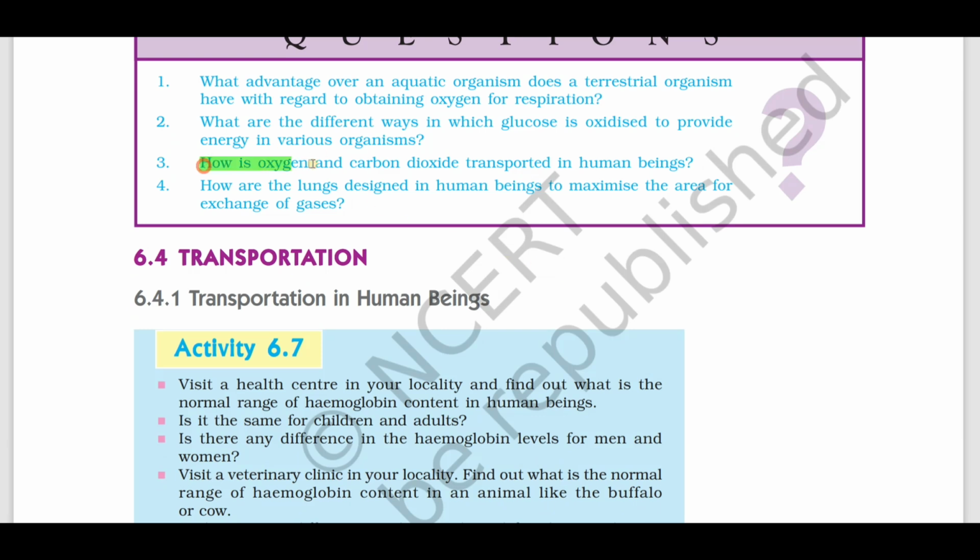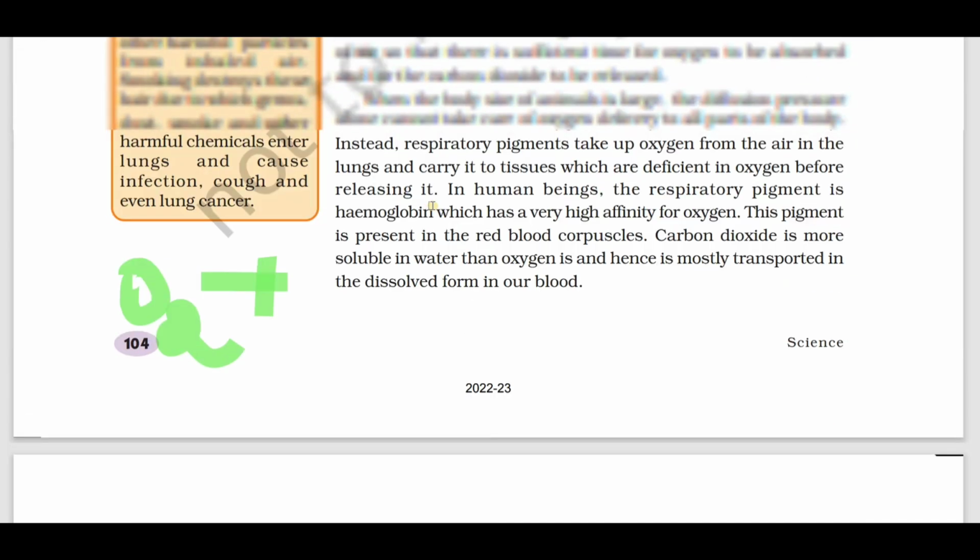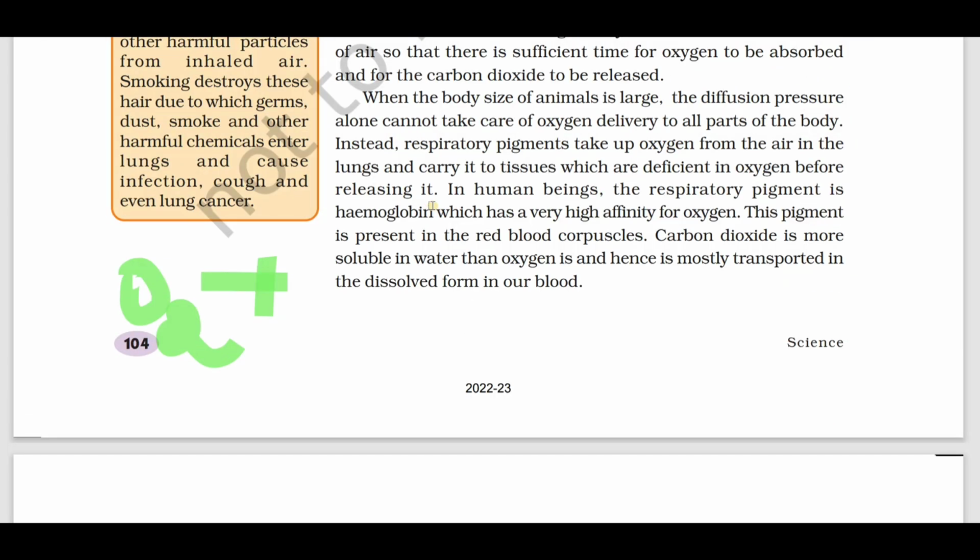How are oxygen and carbon dioxide transported in human beings? Oxygen is carried by the respiratory pigment hemoglobin, whereas carbon dioxide, which is soluble in water, is mostly transported in dissolved form in our blood itself. So how oxygen and carbon dioxide are transported in human beings is a very important question.